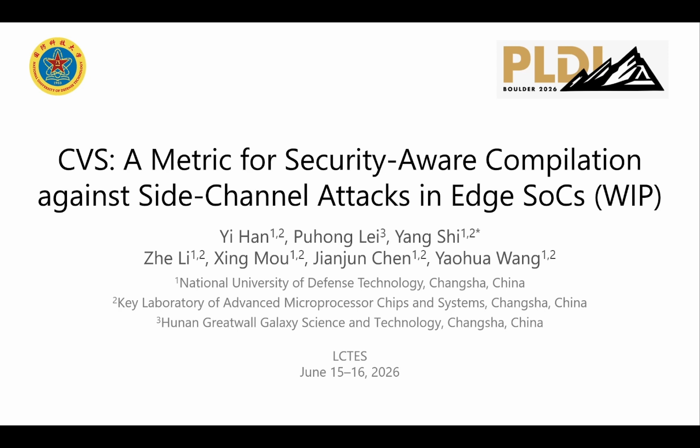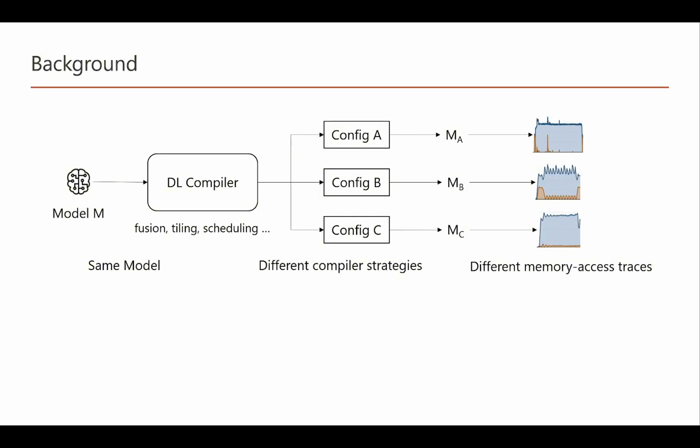Today, I will present our work-in-progress paper, CVS, a metric for security-aware compilation against side-channel attacks in edge systems on chips. Deep learning compilers are widely used to deploy DNN models on edge devices. Given the same model, a compiler may apply different strategies, such as operator fusing, tailoring, and scheduling. These strategies generate different executables.